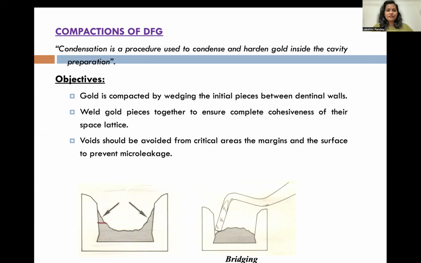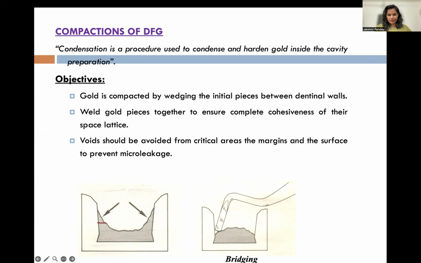What is the objective? Gold is compacted by wedging the initial pieces between the dentinal walls, and welding gold pieces together to ensure complete cohesiveness of their space lattice. Voids should be avoided in critical areas, the margins and the surface, to prevent microleakage.